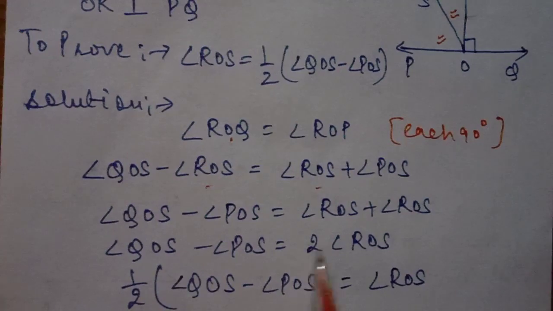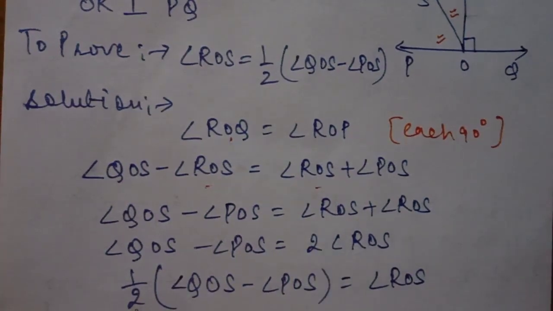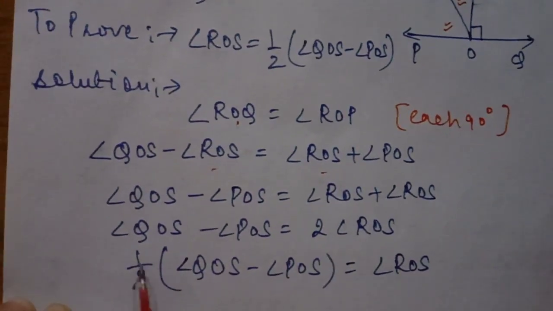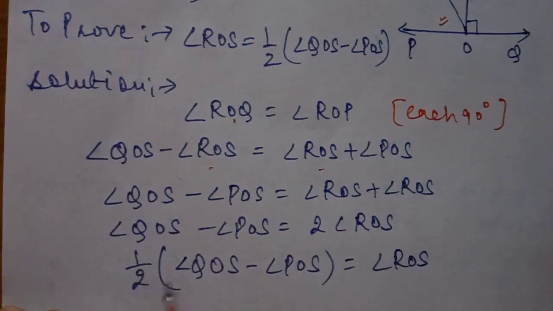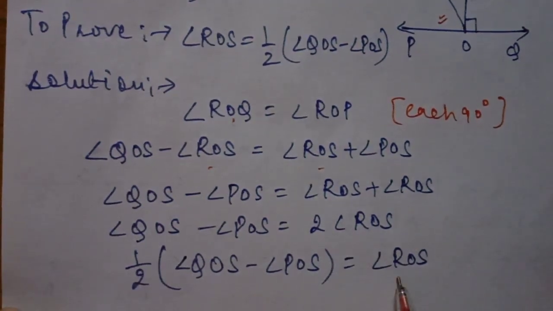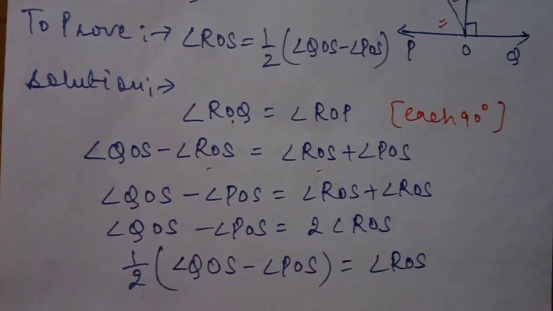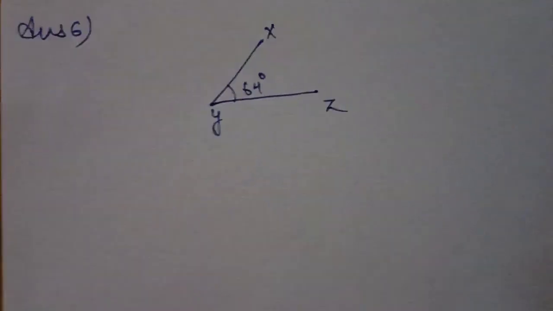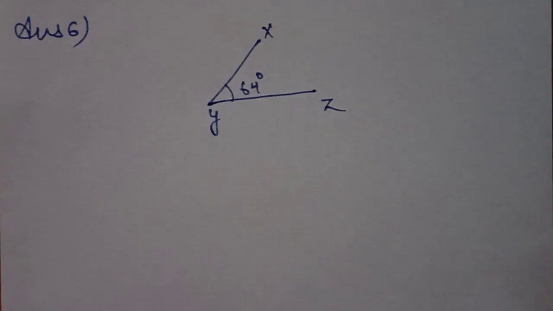2 is present in multiplication here, so it will be shifted to the other side, where it is present in division. So half of angle QOS minus POS is equal to ROS. Question solved, hence proved. Next question I want to solve in front of you.